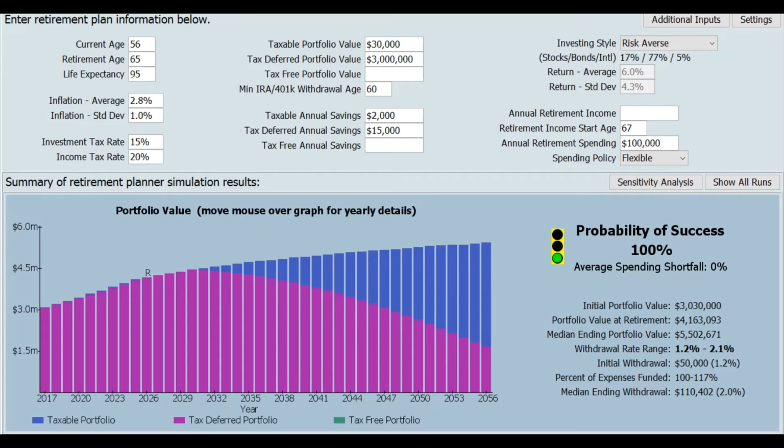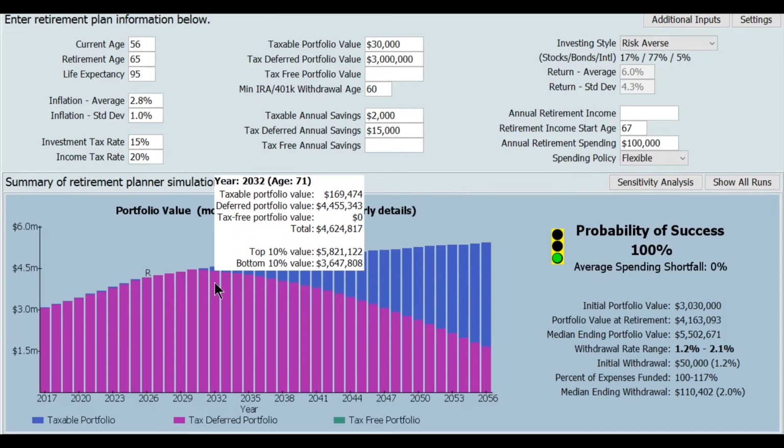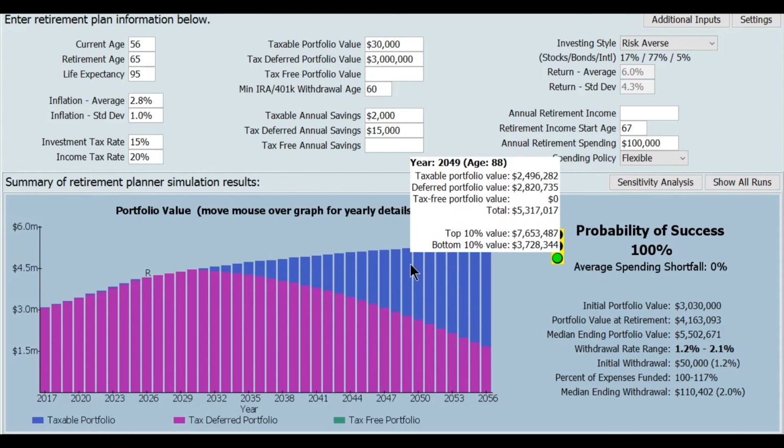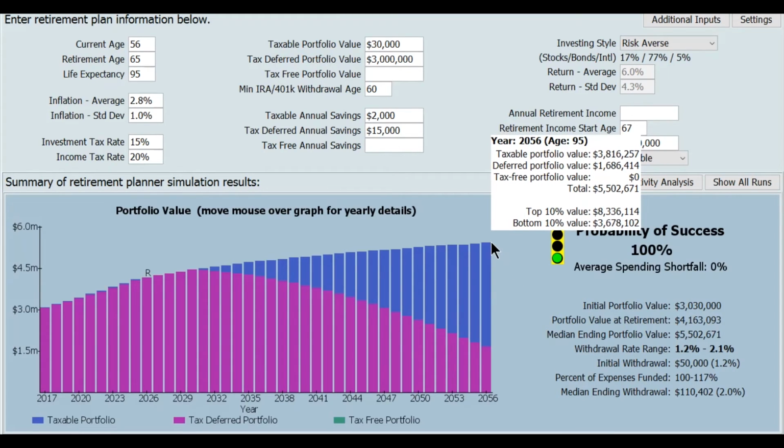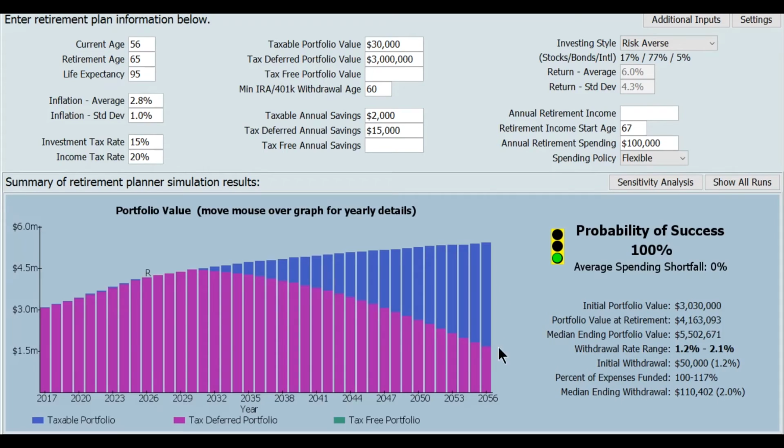This last example is the most well-off couple. These people have $3 million in their 401ks. Everything else is the same. Retired at 65, $100,000 spending expectation in retirement. And again, we're still at 100% percent. But what you see here with this curve is that it's constantly increasing. And what this shows is that at age 95, they'll probably have around 5.5 million in their portfolios.